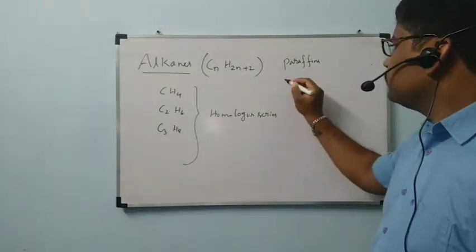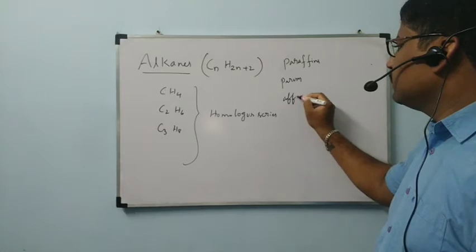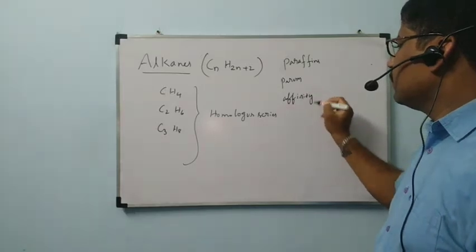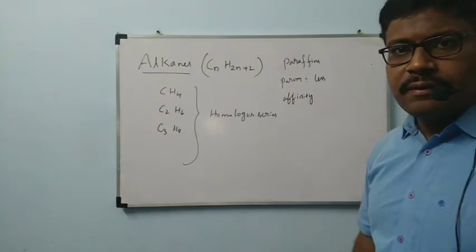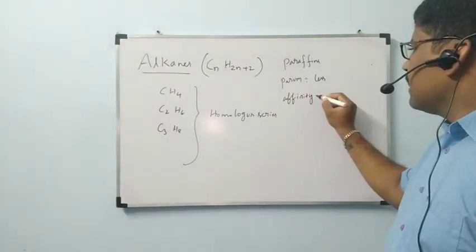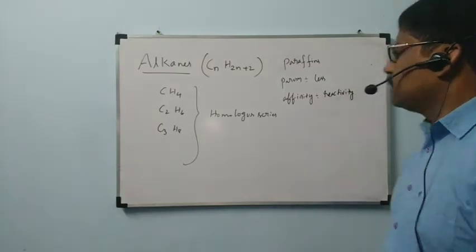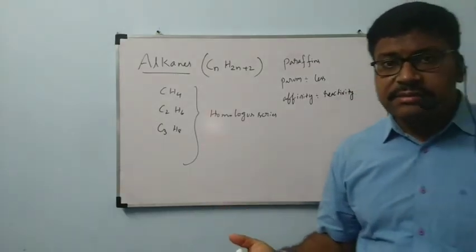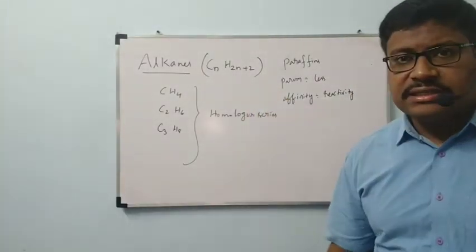It is obtained from two Latin words, parum and affinis. Parum means less. Affinity means reactivity, affinity towards others. That means reactivity towards others is very less for these alkanes.